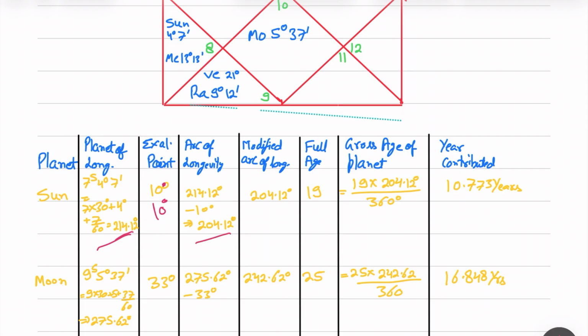Since we are to receive the modified arc in minutes, if it is greater than 180, then we will subtract it from 360. Since it is less than 180, we will not do anything, meaning we will not calculate anything. Full age granted is 19 years. To get the gross age of the planet, 19 into this divided by 360. You can use a calculator to solve it. It is 10.773. You can use up to 2 or 3 decimal places, not more than that.